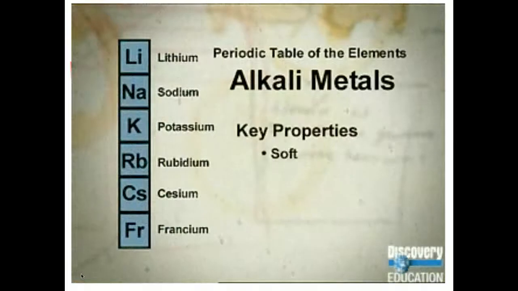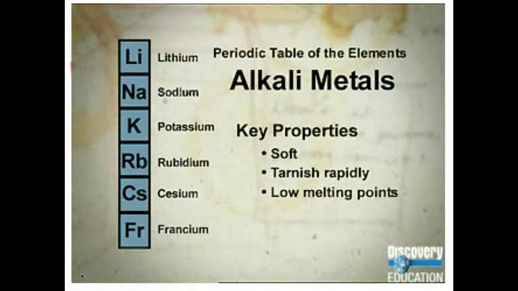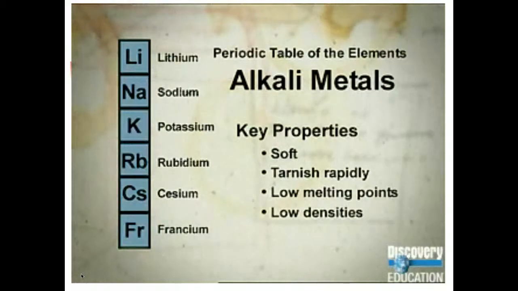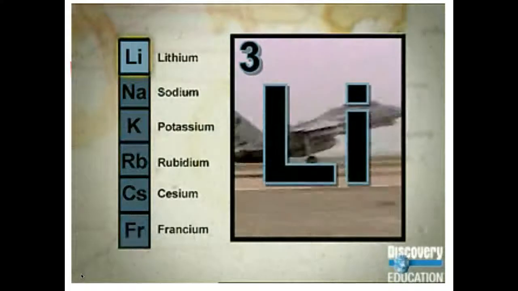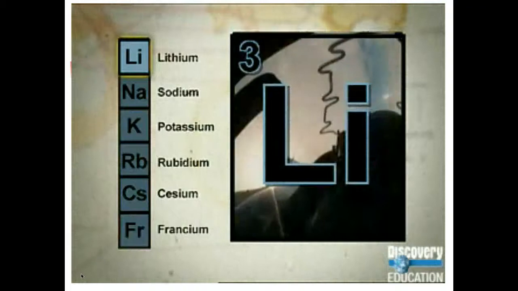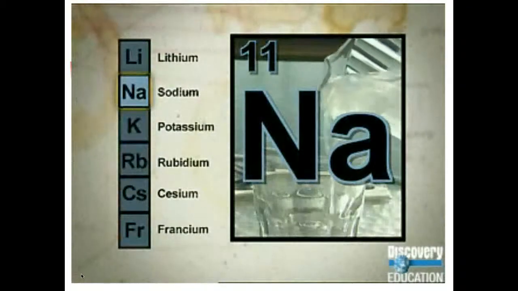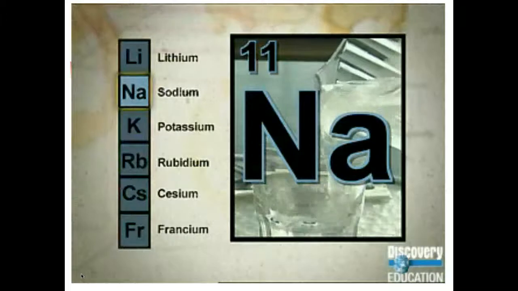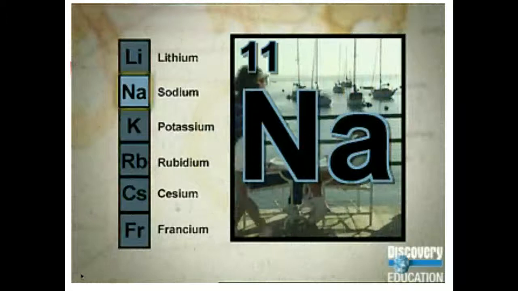The alkali metals are soft metals that tarnish rapidly, even in dry air. They have lower melting points and lower densities than most other metals. They all react violently with water, and as a result are never found uncombined in nature. Lithium is the least dense of all the metals. It is sometimes used to make lightweight steel alloys for high-performance aircraft. Sodium is the sixth most abundant element on Earth. Its many uses range from table salt to batteries, and it is one of the main components in seawater that makes it undrinkable.